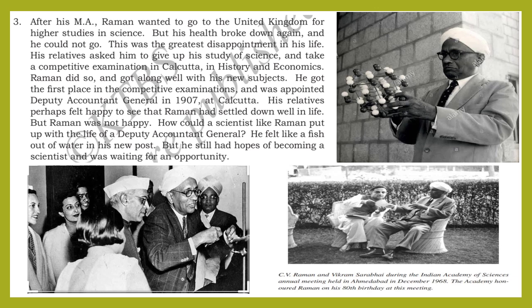Here again his relatives advised him to give up the study of science, and they also forced him to take a competitive examination in Calcutta, that too in the subjects of history and economics. It was a new subject for him, yet Raman got the first place in the competitive examinations, and he was also appointed as the Deputy Accountant General in 1907 at Calcutta.